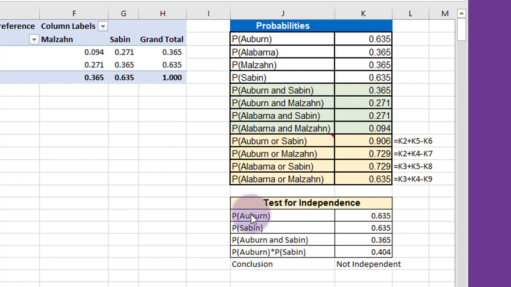We can rearrange that, and we can test to see if the probability of A and B, Auburn and Saban, is equal to the probability of Auburn times the probability of Saban. And I've done it in this table here. Just copied down probability of Auburn's 0.635. The probability of Saban also just happens to be 0.635. The probability of Auburn and Saban is 0.6365. The probability of Auburn times the probability of Saban is 0.404. Since those two are not equal, we conclude that they are not independent, that whether or not you like Saban depends upon whether or not you went to Auburn or Alabama.